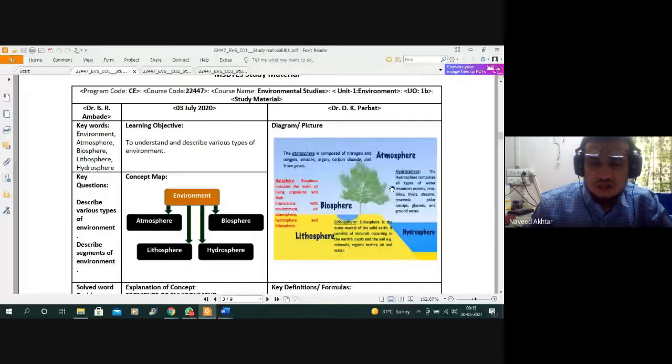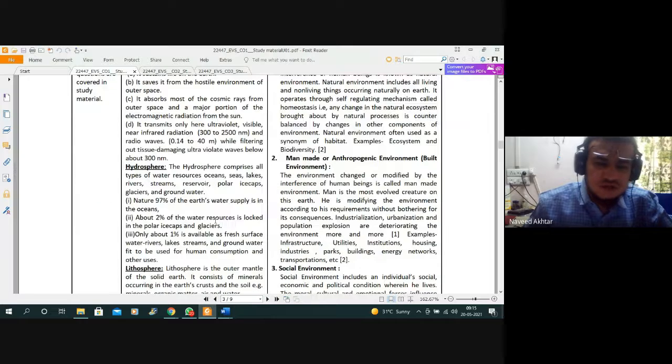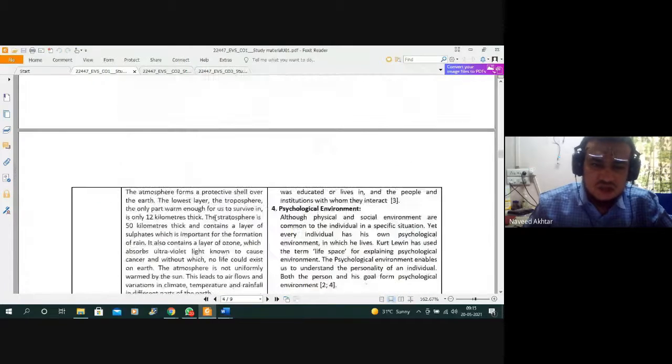So these three, atmosphere, hydrosphere, and lithosphere combined are called the biosphere, and they constitute the environment which we are studying.